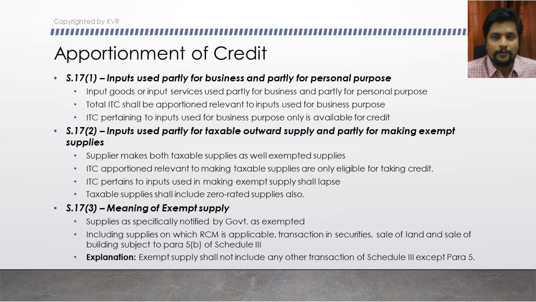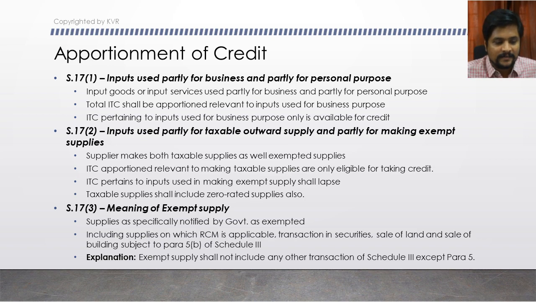ITC pertaining to inputs used for business purposes only is available for credit. You have to forgo the ITC relevant for the inputs used for personal purposes. That is what subsection 1 says.